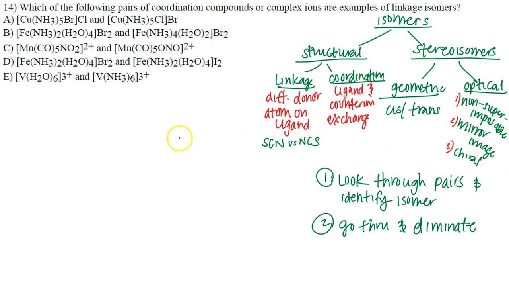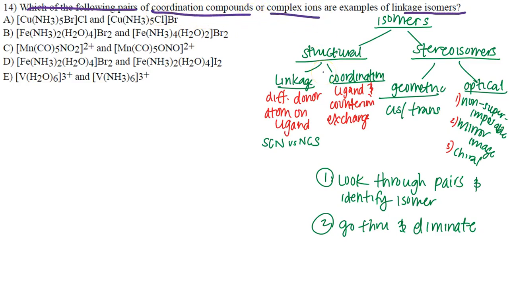So what we want to do, and again, start figuring out what they're looking for. They're asking for a structural isomer, specifically linkage isomers. Anytime they're saying which of the following pairs, you're going to be doing a lot of comparing and contrasting with pairs or groups. They're saying that these pairs could have coordination compounds or complex ions.